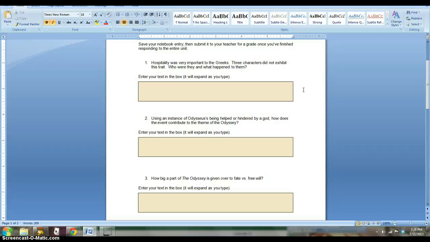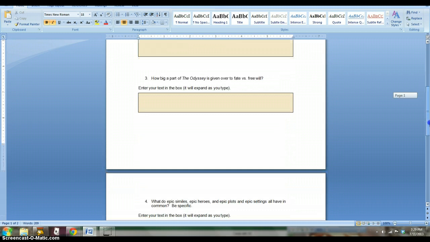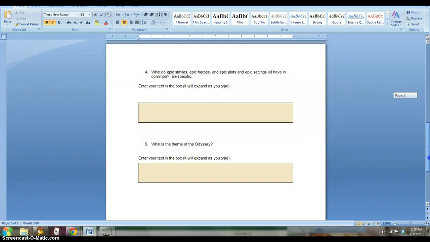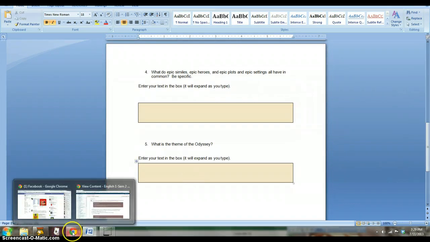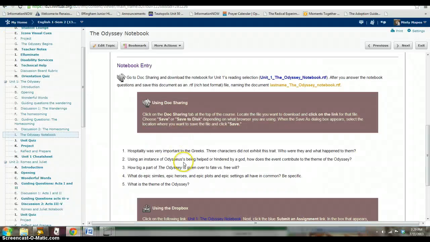And then you will tell me who was the first character who did not act hospitable toward his guests or her guests, and prove it. What happens in the story to prove that they were not hospitable, and then what happens as a result of their lack of hospitality, their lack of generosity and kindness as a host. You will do this for all 5 questions. Make sure that you save it according to the instructions and then upload it to the Dropbox where it belongs.